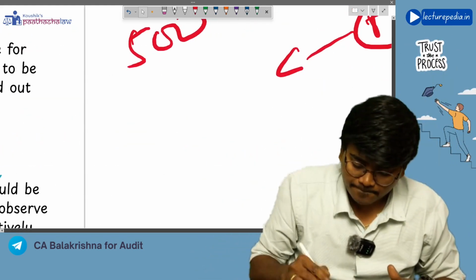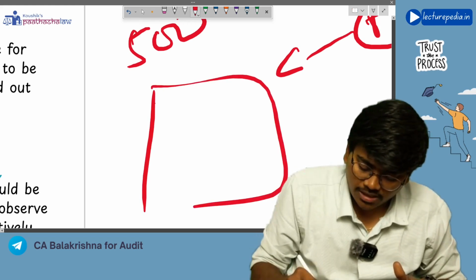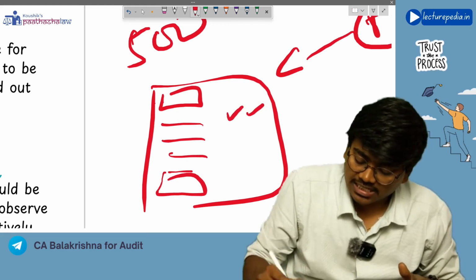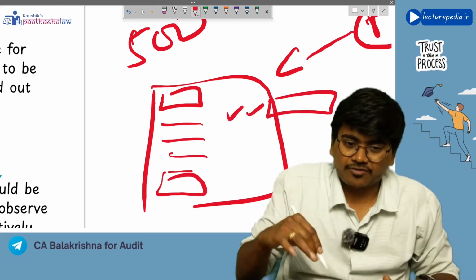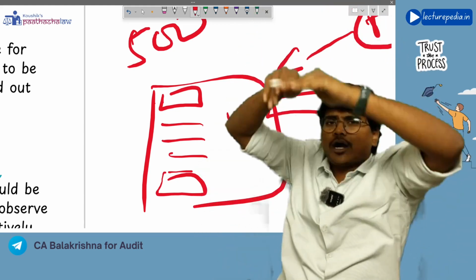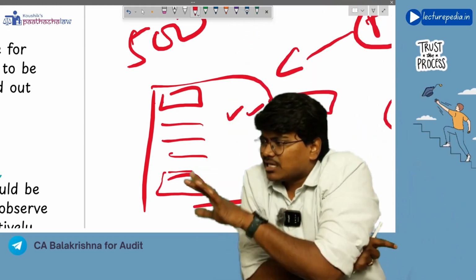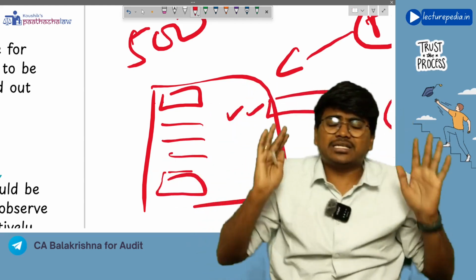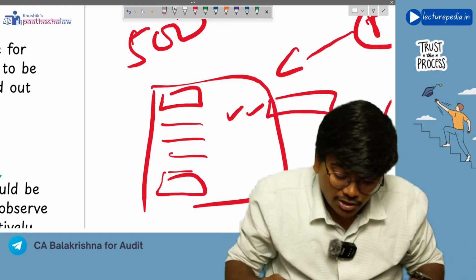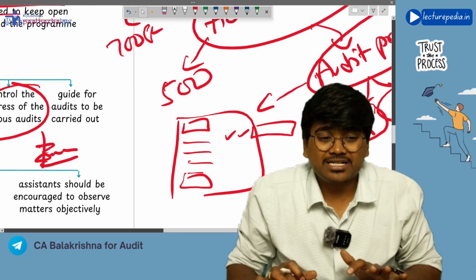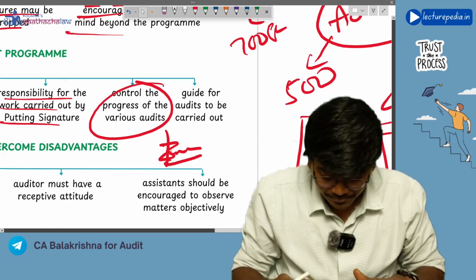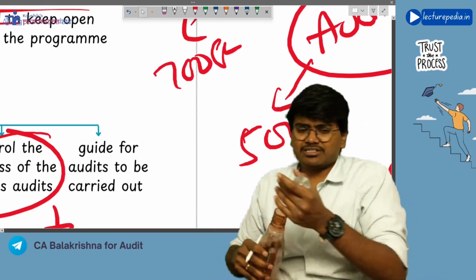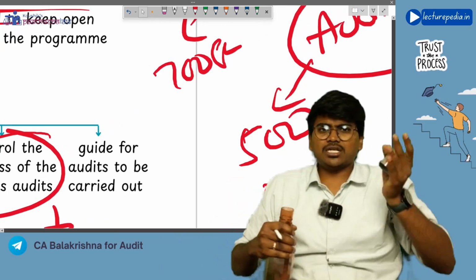Basically in the audit program, for each area there will be procedures and they have to tick and they have to write any remarks after performing that procedure. So by going through the audit program, the auditor can get to know, acha, this particular assistant has performed 50% of his work, still remaining 50% is pending. Like this, the status of all the audits in hand can be viewed with the help of the audit program. And of course it will also act as a guide for the future audits.